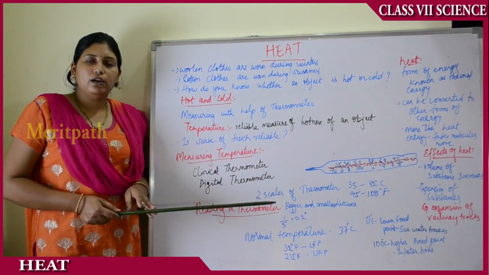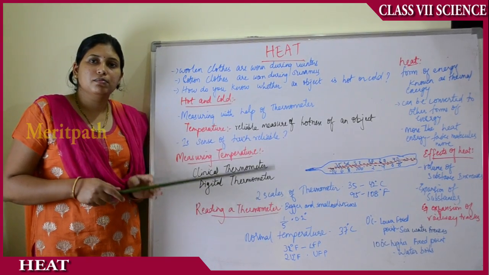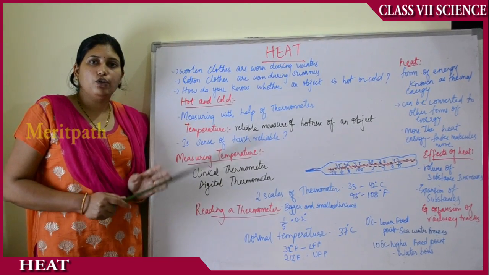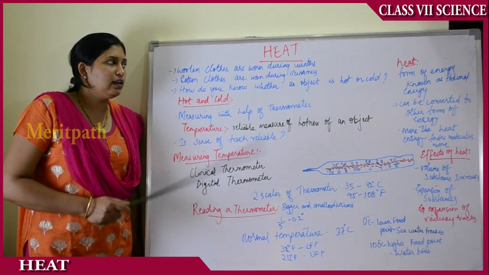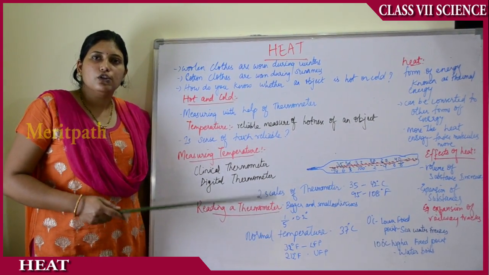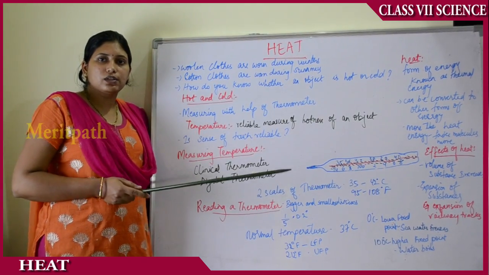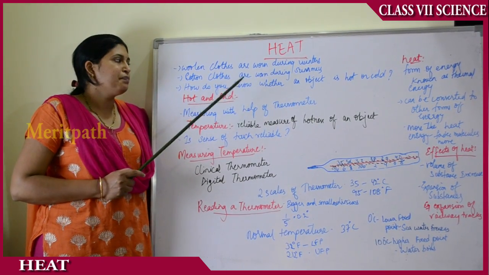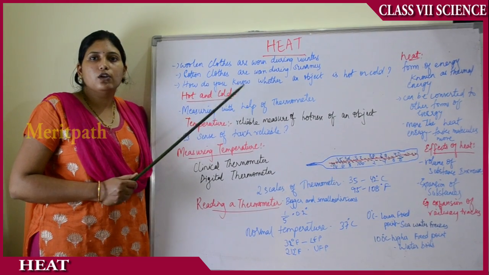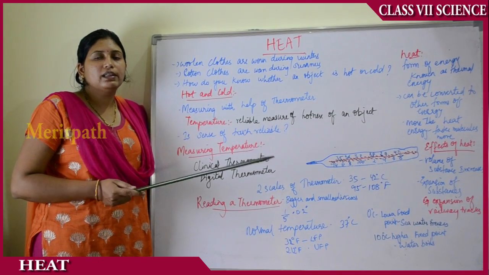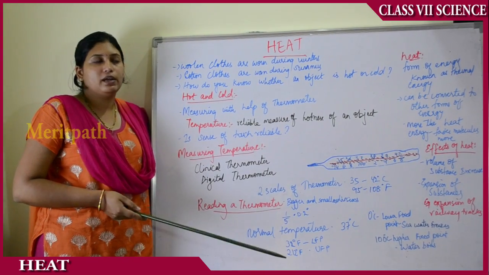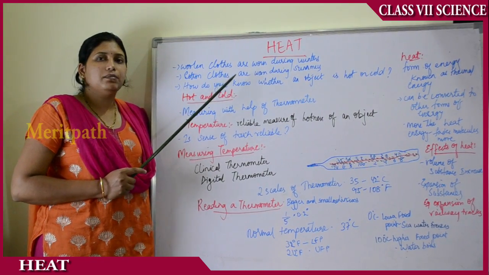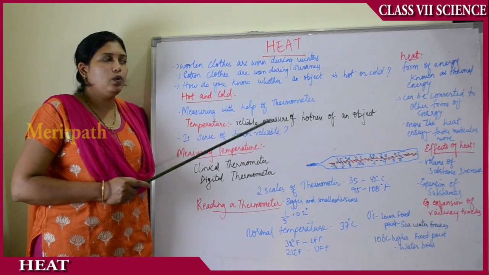So when you wear woolen clothes, the heat will be trapped. The wool has the capacity of trapping heat inside it, or air, and air is a poor conductor of heat, so it doesn't allow the body heat to go outside. Thereby it keeps our body warm. Whereas cotton clothes reflect the heat. They move away the heat from our body. They do not absorb the heat. They reflect the radiation or heat. Thereby the cotton clothes keep our body cool in summers.